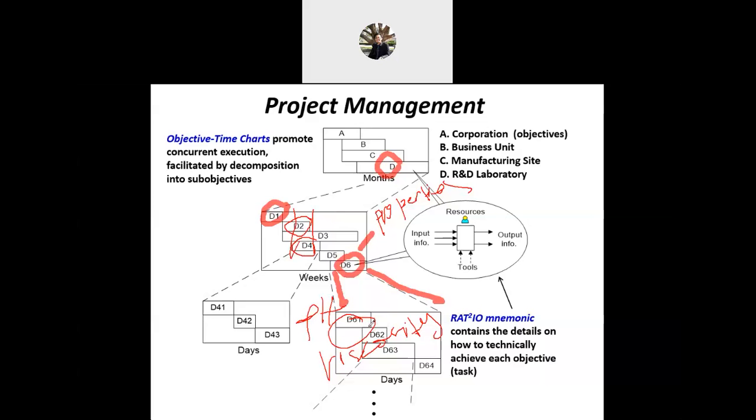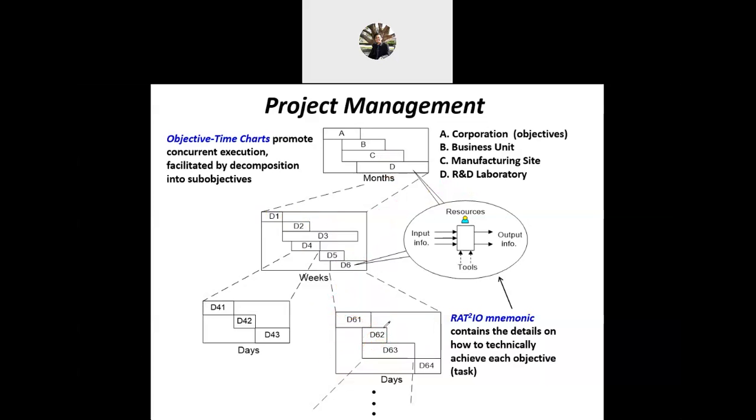For example, in D6, D62 and D63, we can do in parallel to reduce the time, so that we can do them together. So this is the importance of the objective time chart.